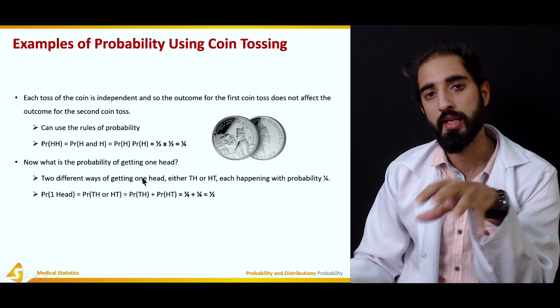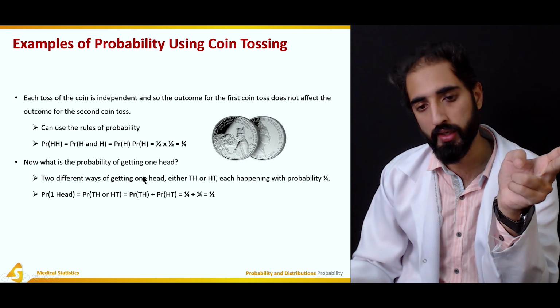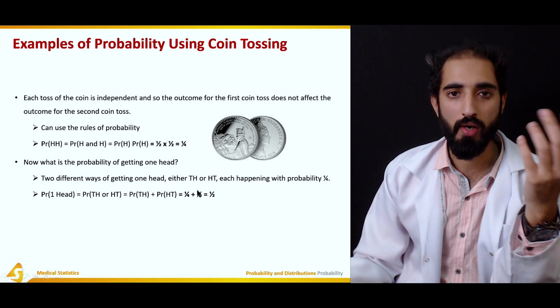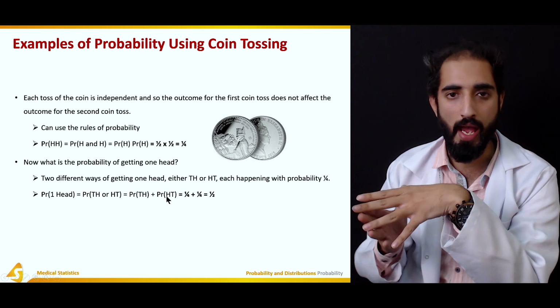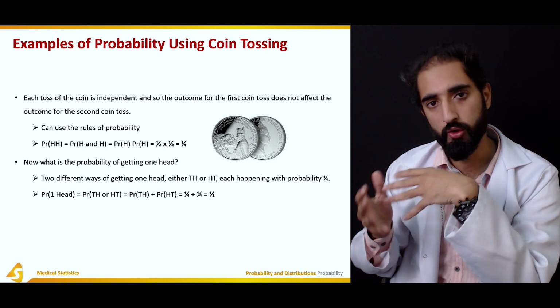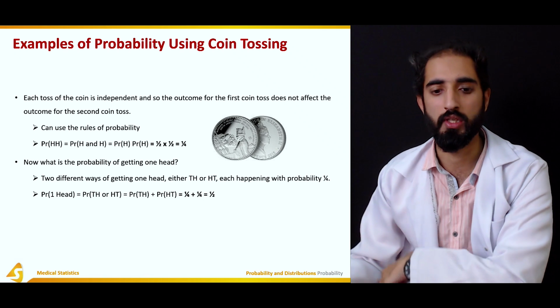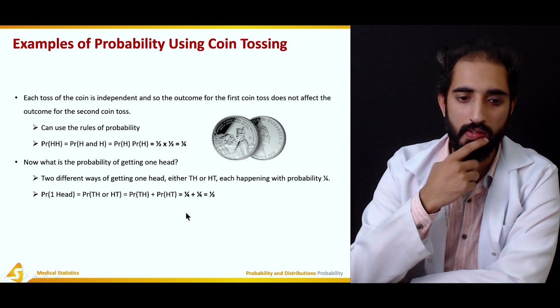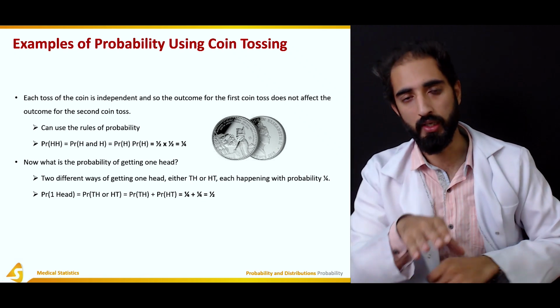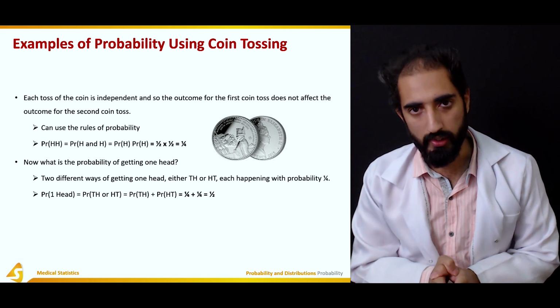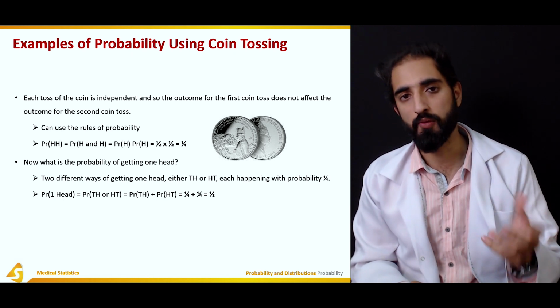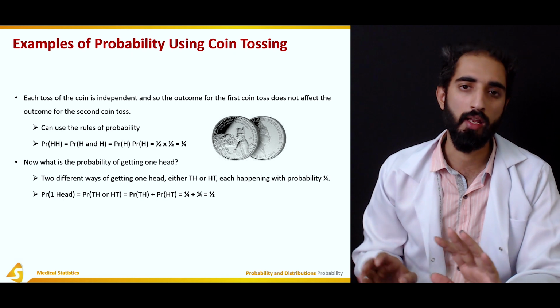Now on the other hand, the probability of one head and one tails is actually 1 by 4 for both of them, but when I add them it becomes 2 by 4, which is equal to 1 by 2, which is equal to 50%. So there's a greater probability of one heads and one tails than the individual both heads and both tails.